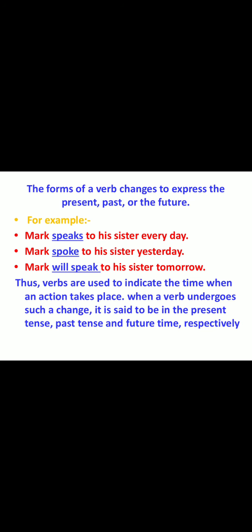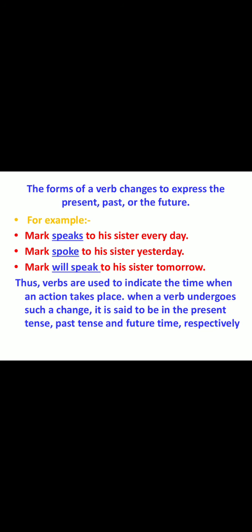The forms of a verb change to express the present, past, or the future. For example, Mark speaks to his sister every day. In this sentence, the verb speaks indicates that it is an action that takes place regularly. Number two, Mark spoke to his sister yesterday.